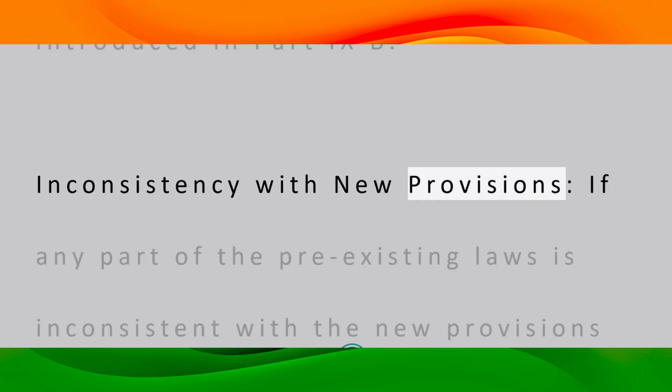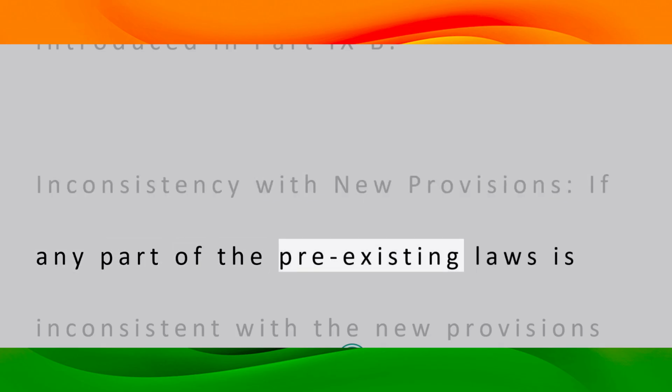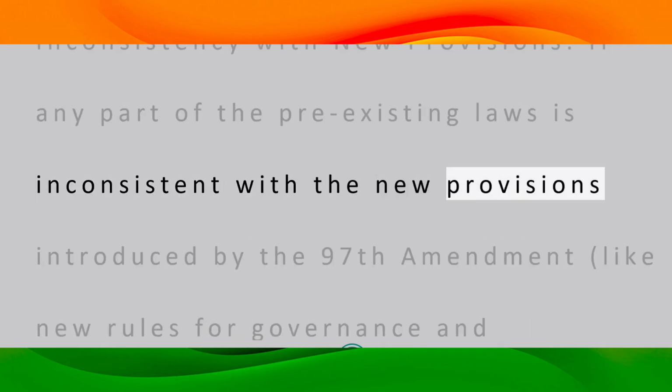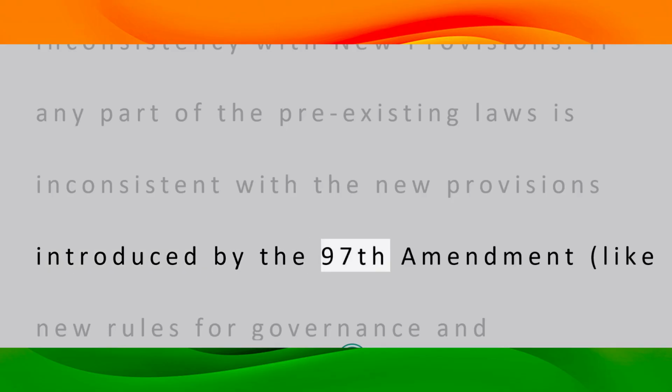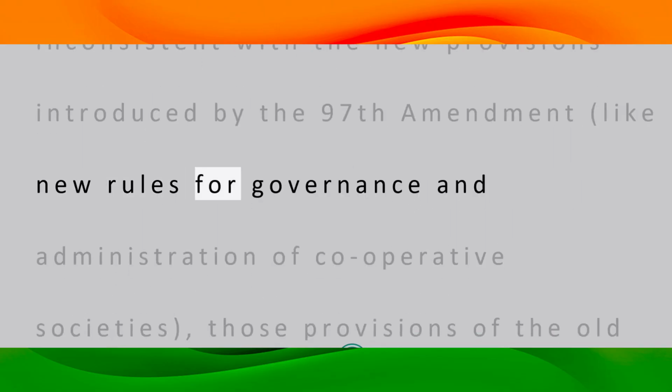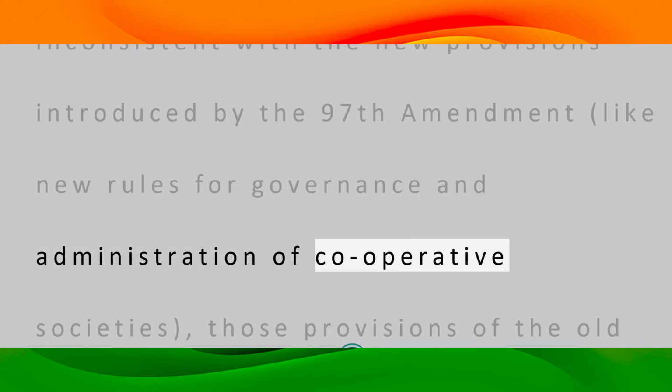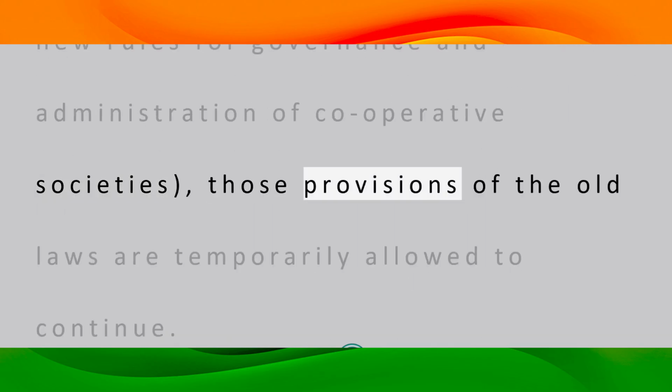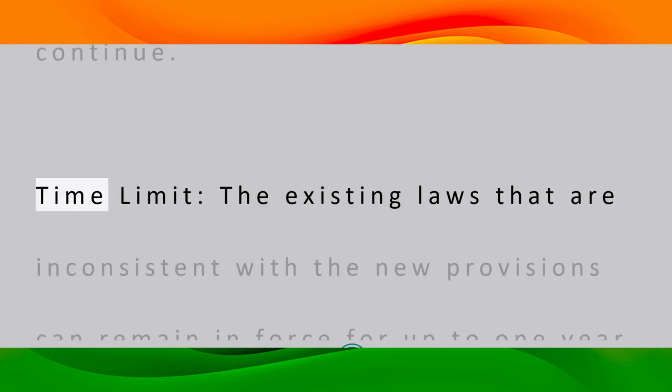Inconsistency with new provisions. If any part of the pre-existing laws is inconsistent with the new provisions introduced by the 97th Amendment, like new rules for governance and administration of cooperative societies, those provisions of the old laws are temporarily allowed to continue. Time limit.